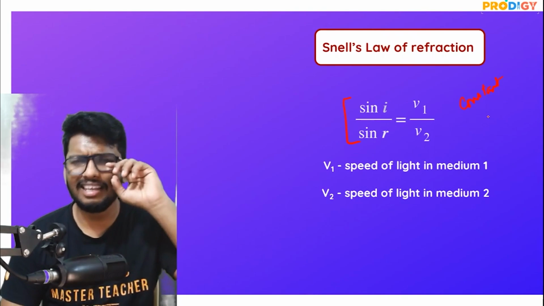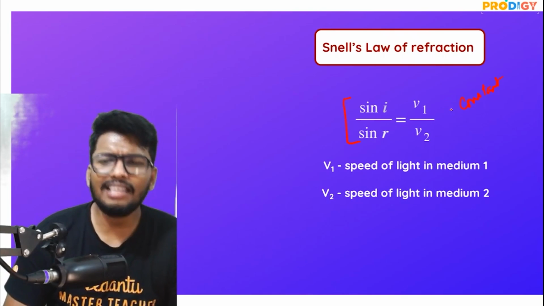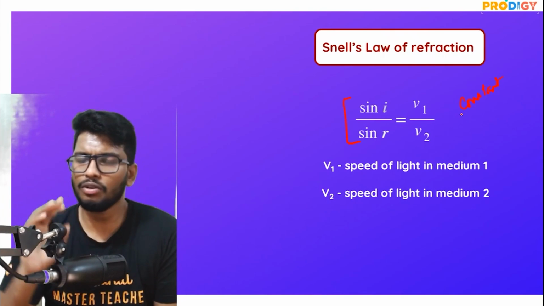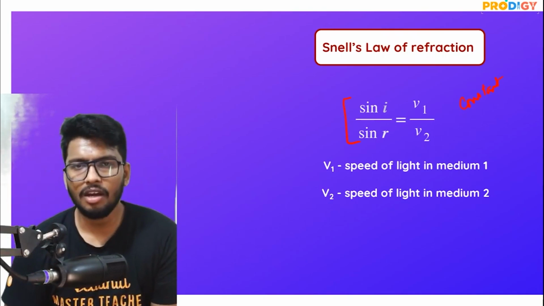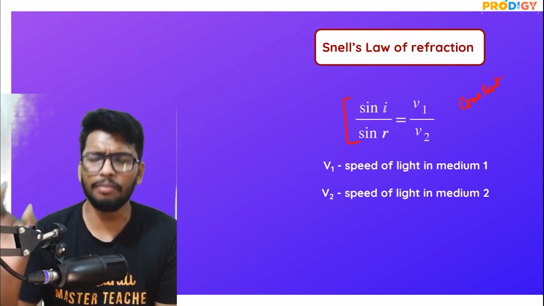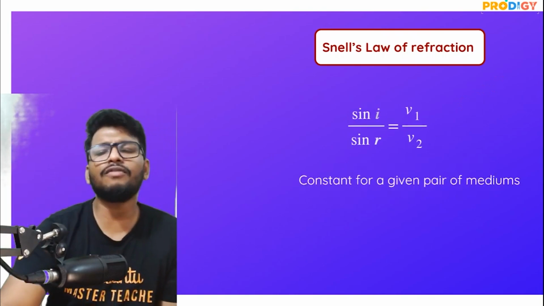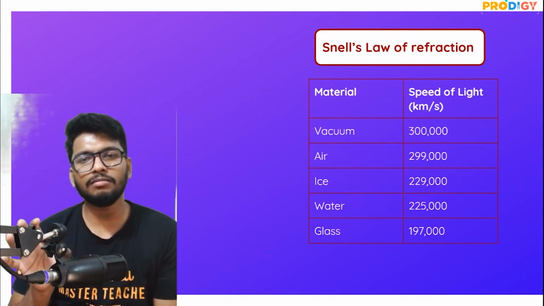Let me explain that in a better sense. See guys, let's say that light is traveling from one medium to another. Let's say light is traveling from glass to water, or water to glass, whatever medium you want to take. Now the speed of light in each of these mediums is constant.